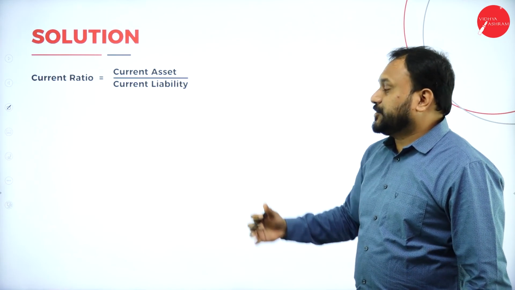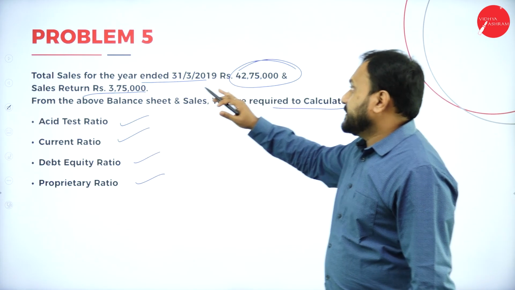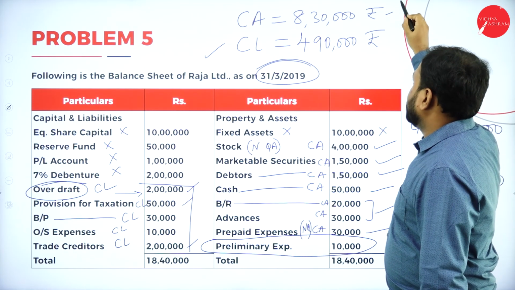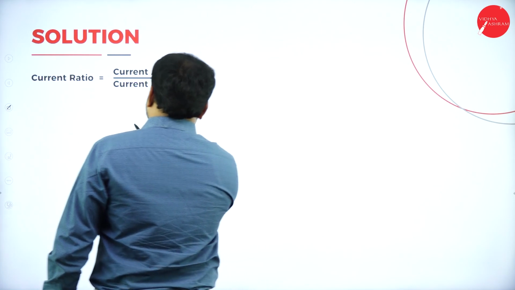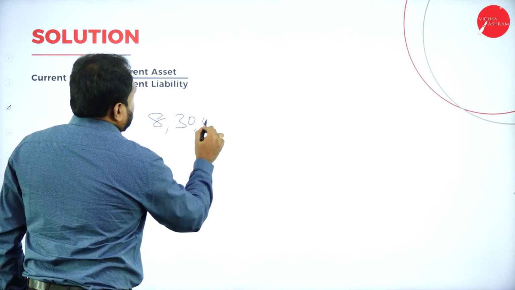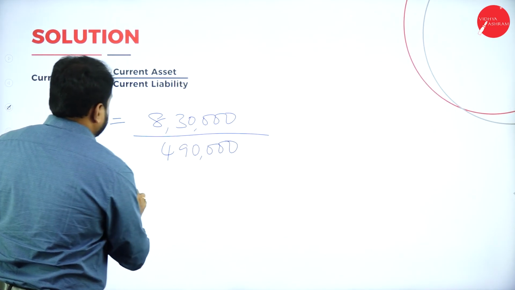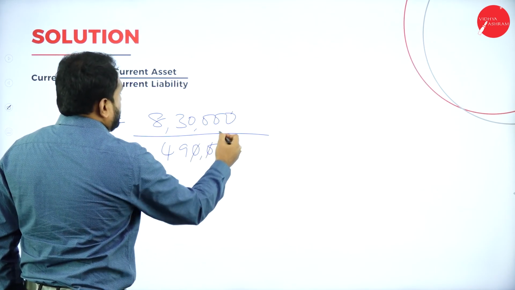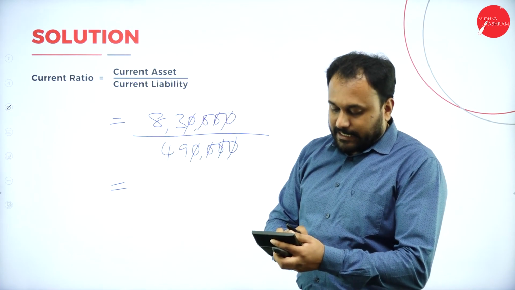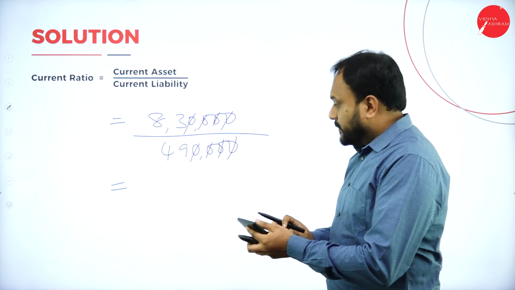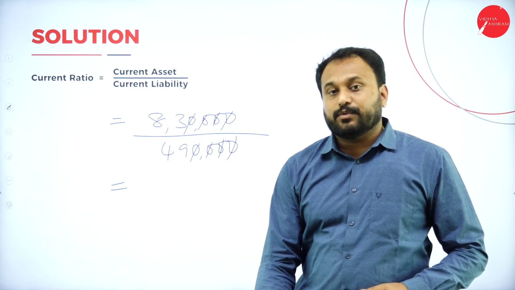Next we have the current ratio. Now we have already got to know what exactly is the current asset. We'll write again here. See, current assets I have written here. Current asset 8,30,000. Current liability is 4,90,000. So we'll go with that. Is equal to 8,30,000 divided by 4,90,000 is equal to, now see, 1, 2, 3, 4, 1, 2, 3, 4. So it is 83 divided by 49. Take your calci now. 83 divided by 49 is equal to 1.693. So I'll go with 1.69 only.